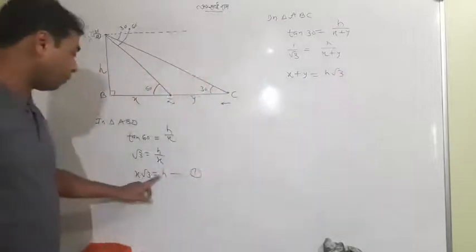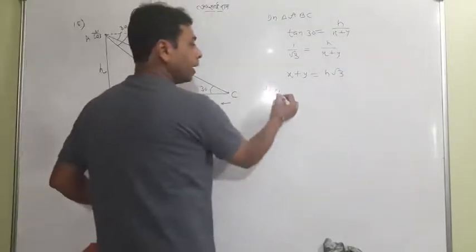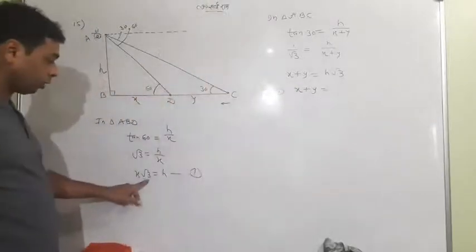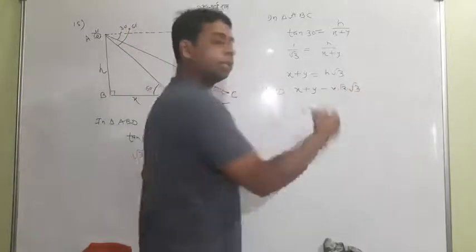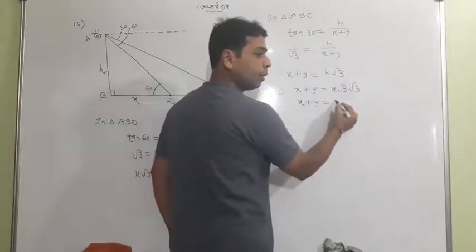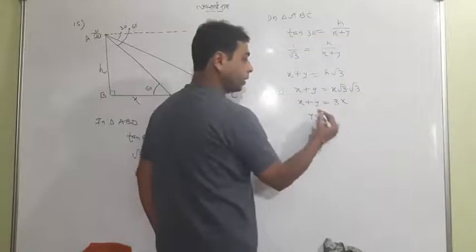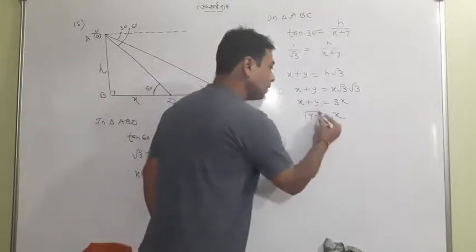Now put the value of H. H equals X root 3. So by equation 1, I'll put X root 3 instead of H in X plus Y. This is the same, so these two will be 3x. Transfer x to that side, Y will be 3x minus x, which is 2x. What have you found here? Y is equal to 2x.